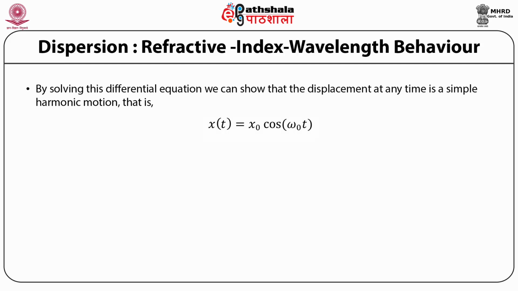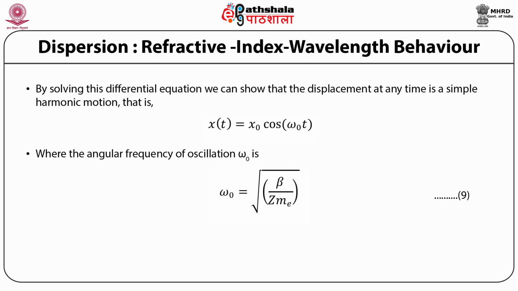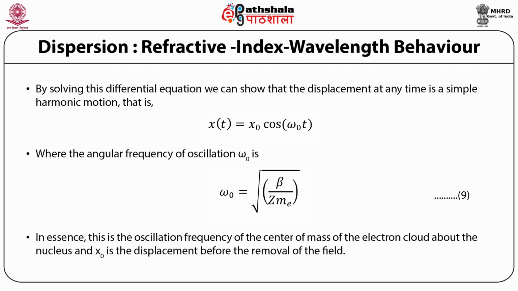By solving this differential equation, we can show that the displacement at any time is a simple harmonic motion, that is x(t) is equal to x0 cos(omega 0 t), where the angular frequency of oscillation omega 0 is equal to the square root of beta by Z me. In essence, this is the oscillation frequency of the center of mass electron cloud about the nucleus, and x0 is the displacement before the removal of the field.